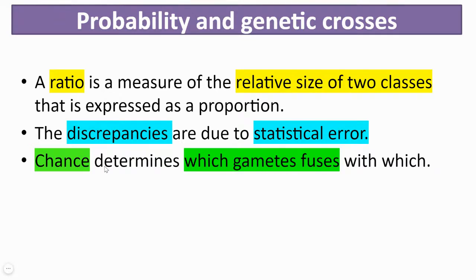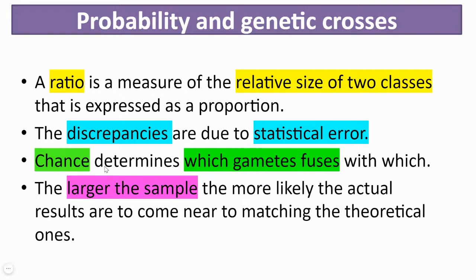You can predict their genotype and phenotype, but there is no rule that the offspring will always be of a certain phenotype. So chance determines which gamete will fuse with which. We always know that chance plays a very important role in genetic crosses, because whether the sperm has the dominant allele or the recessive allele, or the ovum which fused with the sperm has a dominant allele for that character or recessive, that is a complete chance.